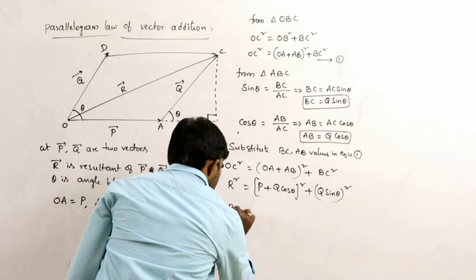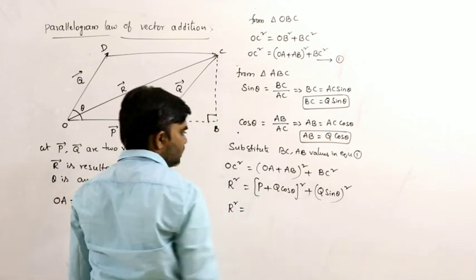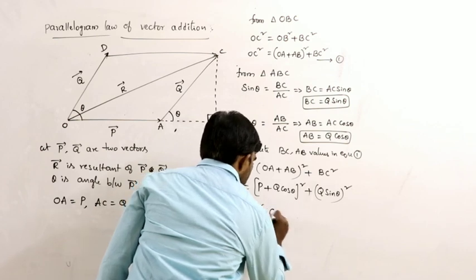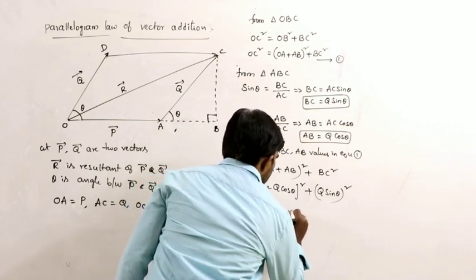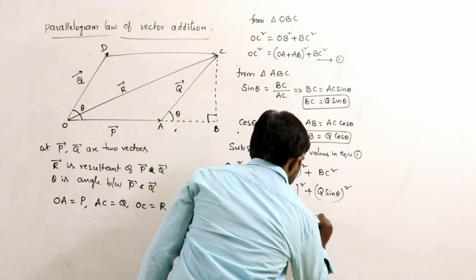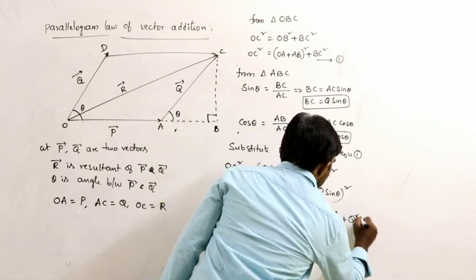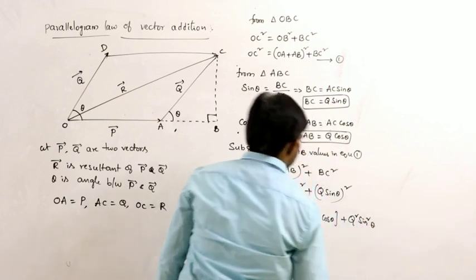So from this, R square is equal to, using (A plus B) whole square, which is A square plus B square plus 2AB, P square plus Q square cos square theta plus 2PQ cos theta plus Q square sin square theta.